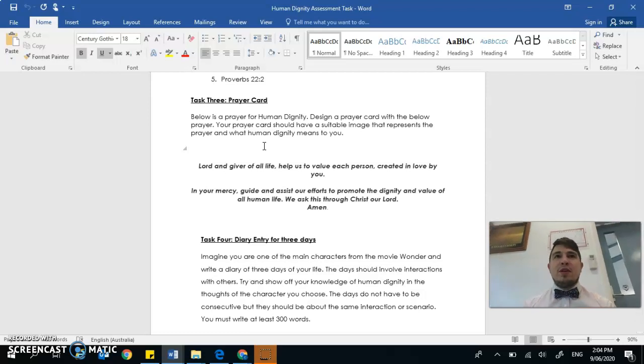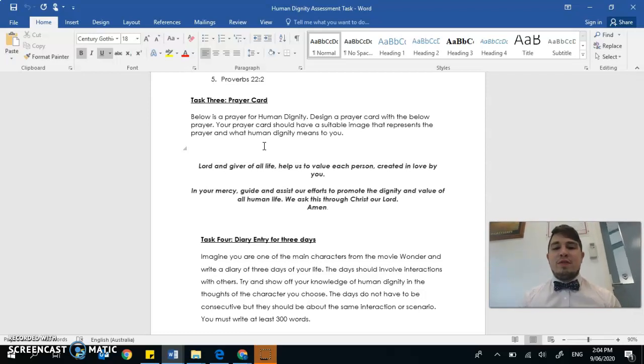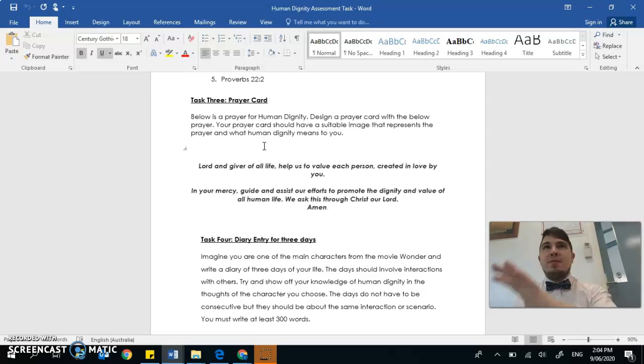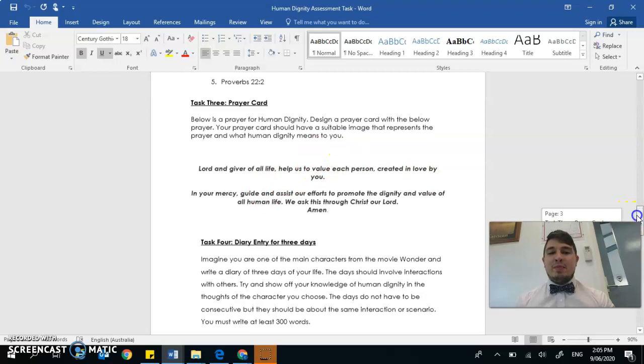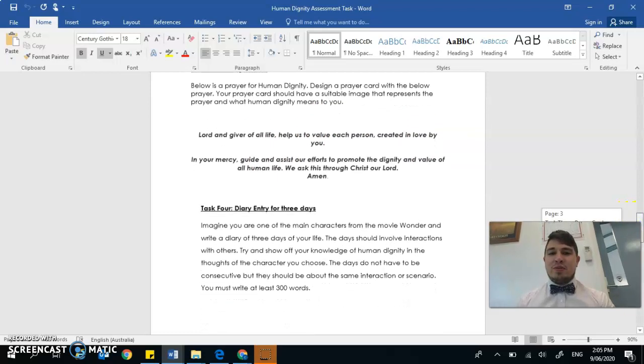Do it online, you can do it on Publisher, you can do it on Microsoft Word, whatever program you'd like to use. Make it a 1-page card or poster with this prayer on it, and you might have colors, you might have images, Catholic symbols, about human dignity, about Jesus, whatever. It's all up to you, and it's for you to be really creative here. You might want to add a bit more to that prayer to make it more personal.